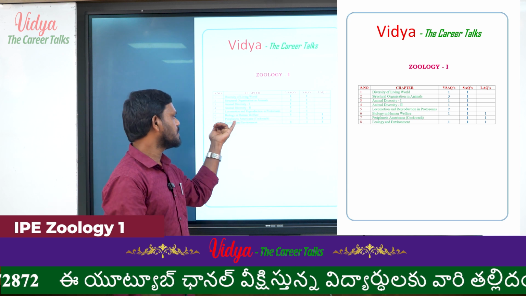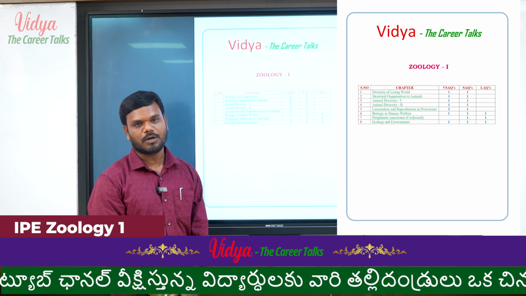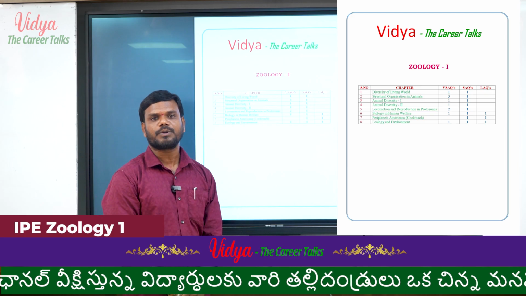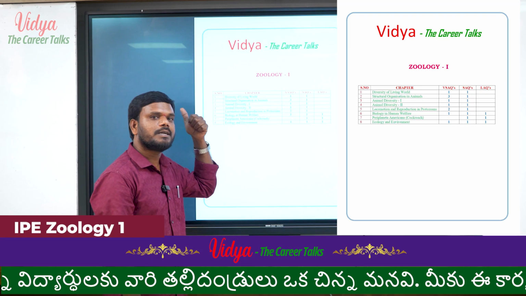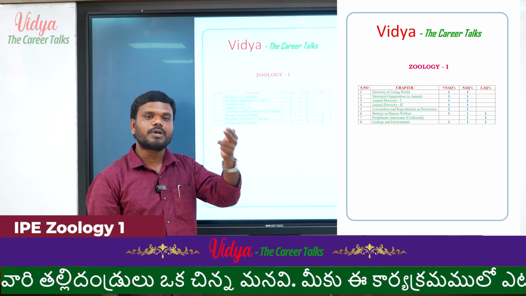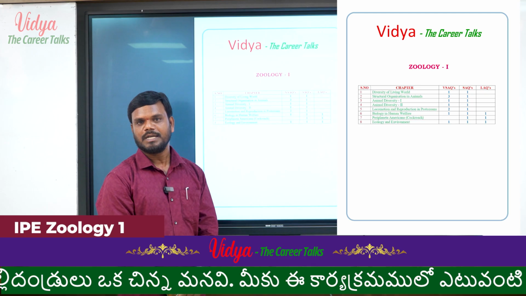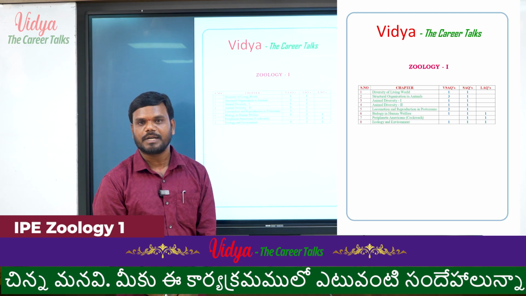The second chapter is Periplaneta Americana. In this Periplaneta or cockroach, the 3 most important questions are the digestive system, circulatory system and respiratory system of the cockroach. You can focus on these 3 questions, the more important things. And the last unit is environment and ecology.